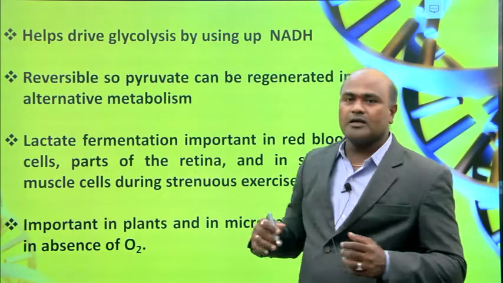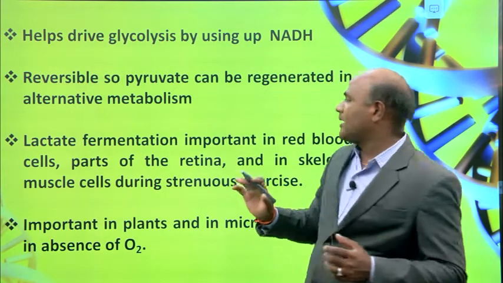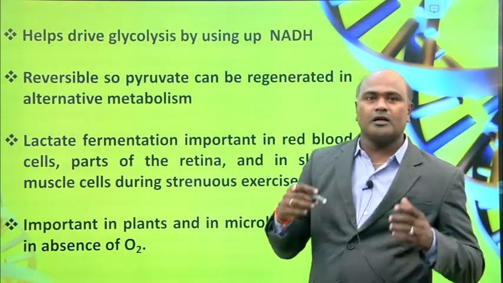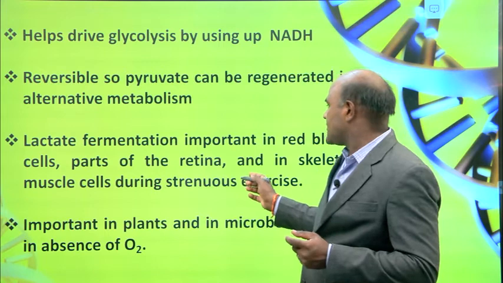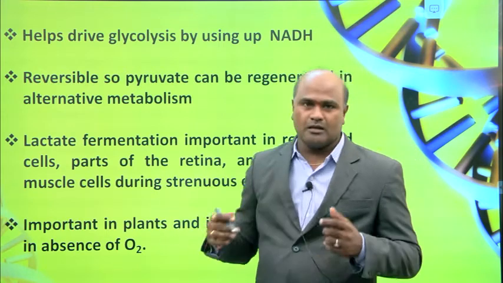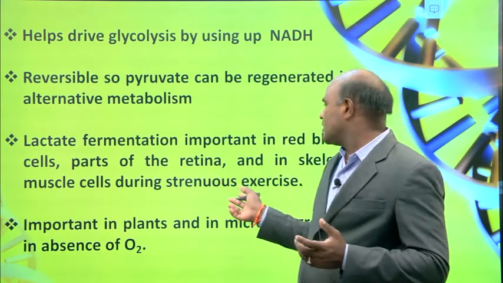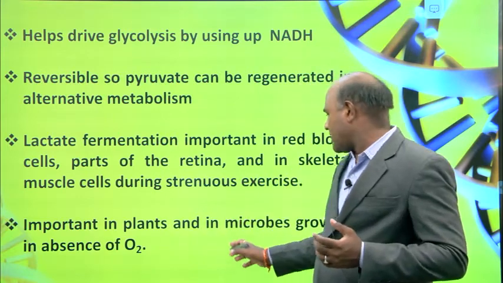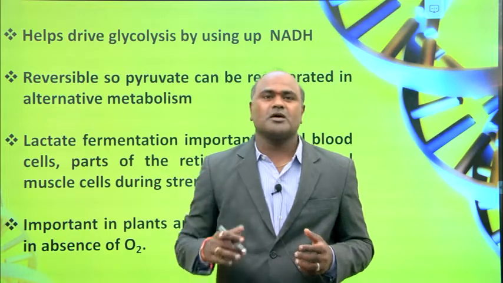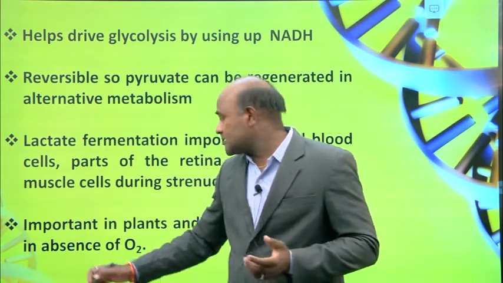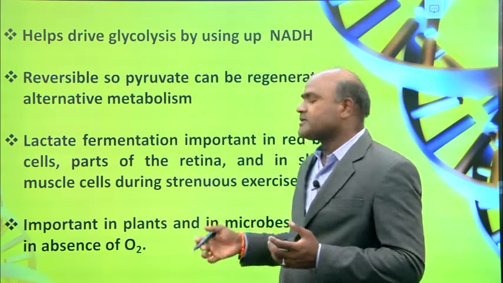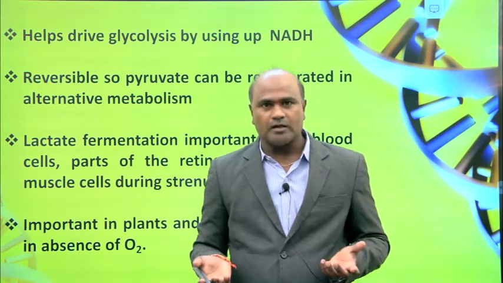Lactate fermentation is important in red blood cells, parts of the retina, and skeletal muscles during exercise. It is also important in plants and in microbes growing in the absence of oxygen.